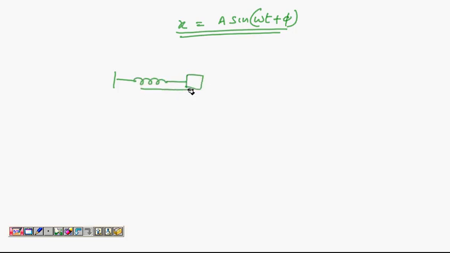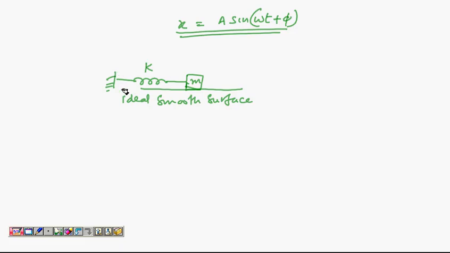Now let's go further. We have this x equal to a sine omega t plus phi. Let us see this equation in the context of a spring block system like this. So I have a spring connected to a block placed on a smooth surface. There is no friction right now. Spring constant is k. Block has mass m. This is an ideal spring. So this is the best example for an SHM. This is a spring block system with spring and block horizontal. This is the best example for SHM.